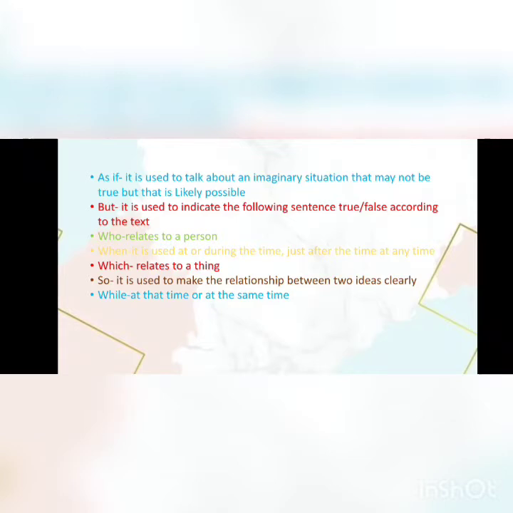As if means it is used to talk about an imaginary situation that may not be true but is likely possible. But it is used to indicate the following sentence true or false according to the text. Who relates to a person. When it is used at or during the time, just after the time, at any time, which means relates to a thing. So it is used to make the relationship between two ideas clearly. While means at the time or at the same time.